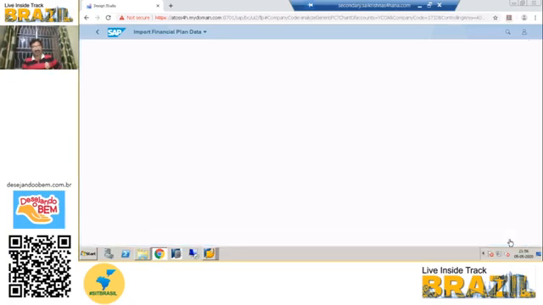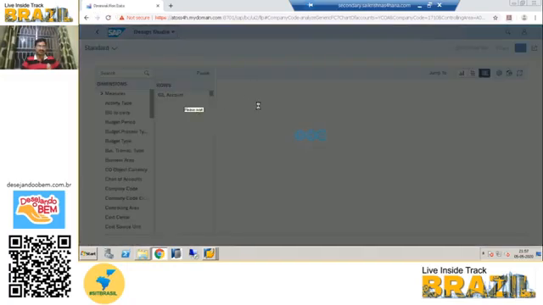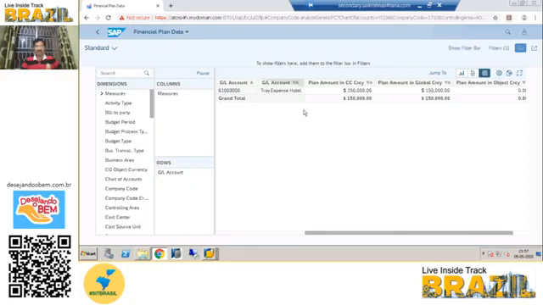It will be redirecting to the Design Studio, as I told. See here it is showing the Design Studio. It will take some time to load the data based on the load. By default, it will come with the standard view, 1,50,000 traveling expenses. There are multiple dimensions, and you can use any dimensions to see the data in a better way.